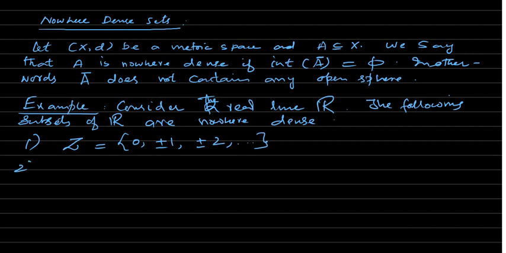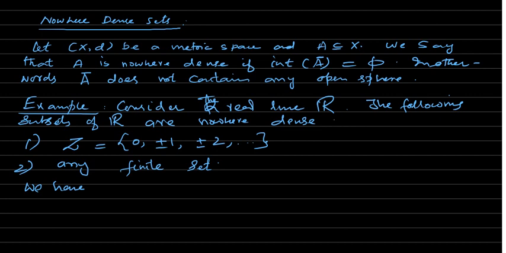Second, any finite set. Okay, but not any countable set. Because Z is a countable set, it's nowhere dense, but Q is also a countable set, which is not nowhere dense. Any finite set. So if you want to solve this, we